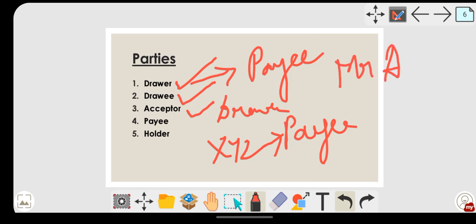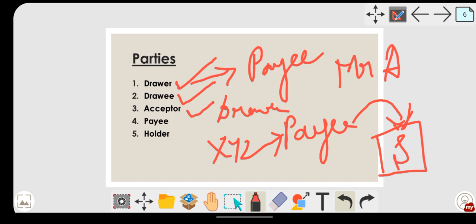Say he has to receive the payment from Mr. A. Now he has drawn a bill of exchange saying that Mr. A has to make the payment to XYZ. Now what happens? XYZ has to make the payment to, say, Mr. S. Now who will be the holder of this particular bill of exchange? S will be the holder. Now how can you transfer the bill of exchange to Mr. S? That is by endorsement.